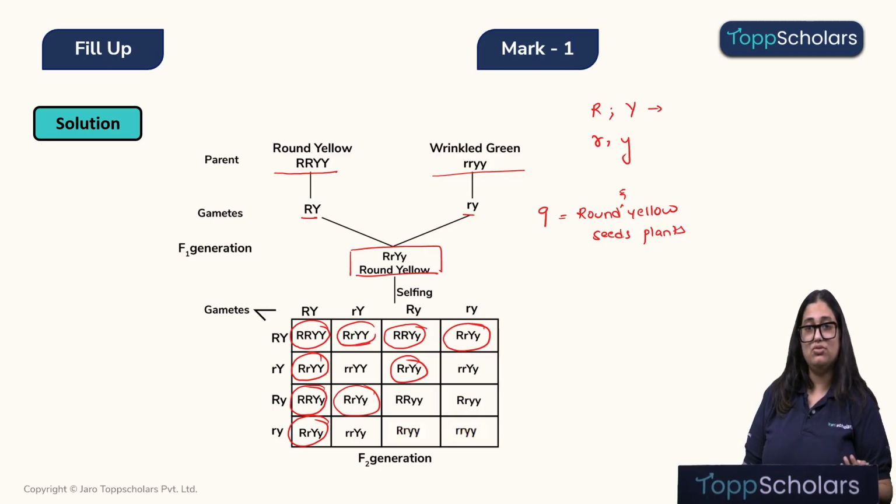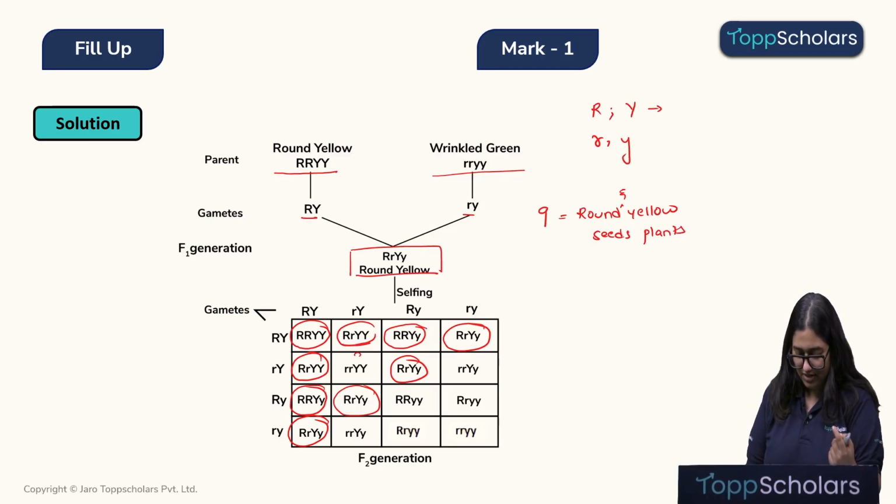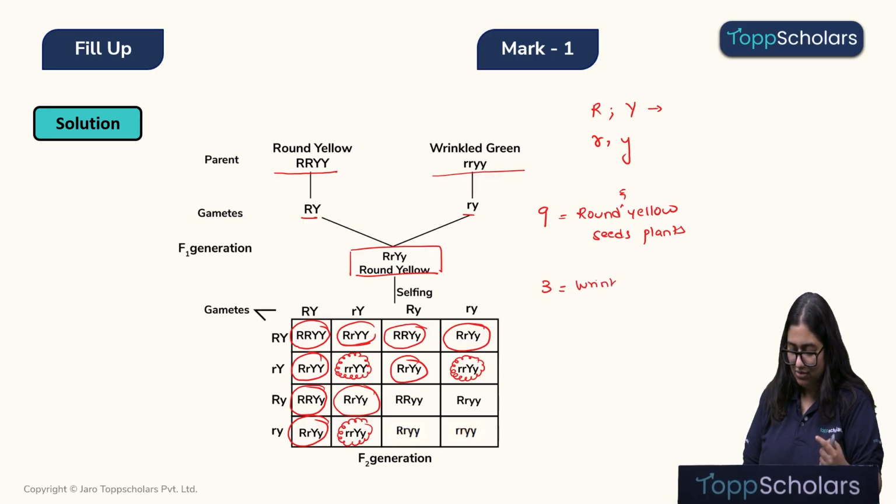Right? Now let's look at the other combination. Here, children, we can see this will be wrinkled and yellow. Again, this will be wrinkled and yellow. Alright, and this will be wrinkled and yellow. So we have 3 progeny who will show wrinkled and yellow seeds.